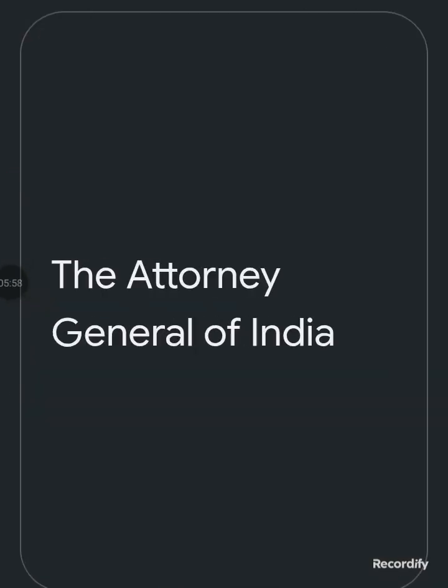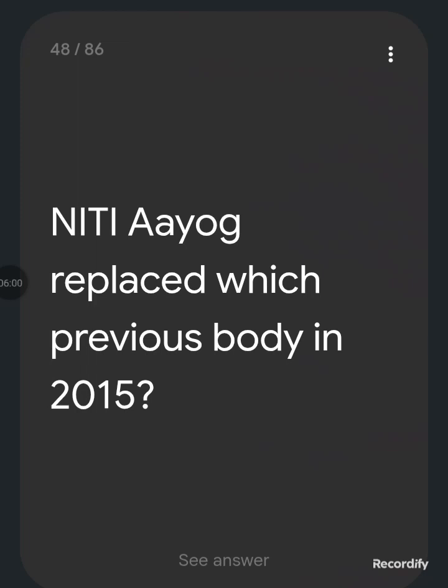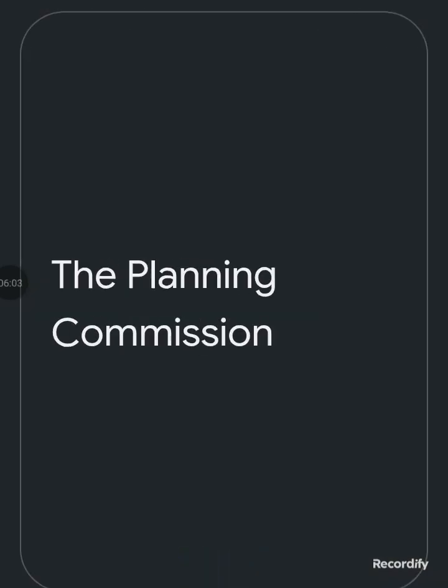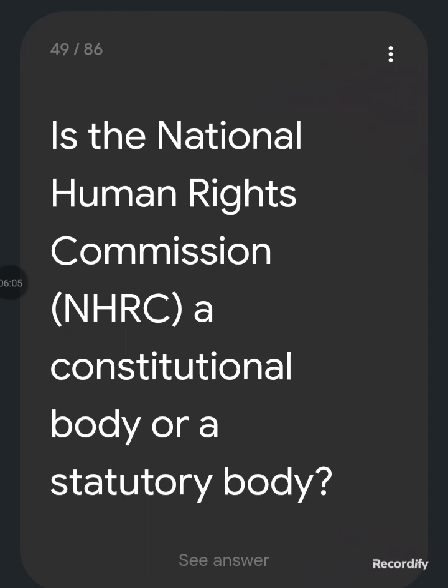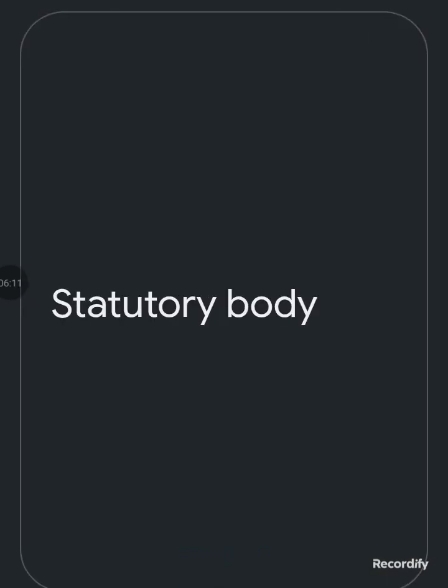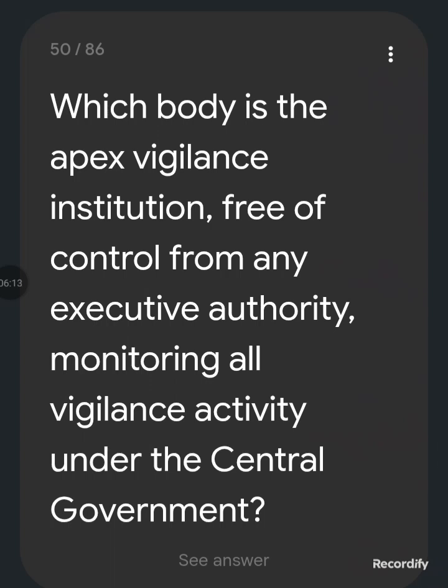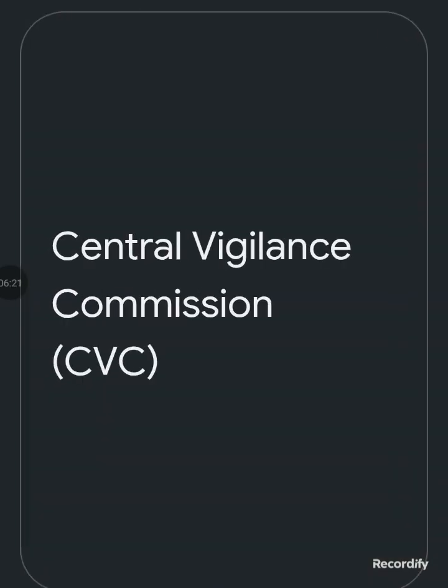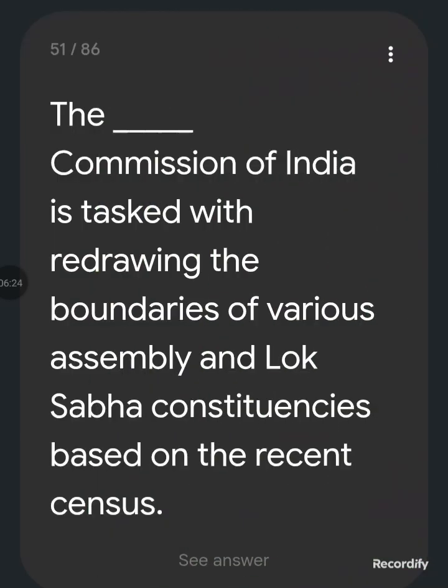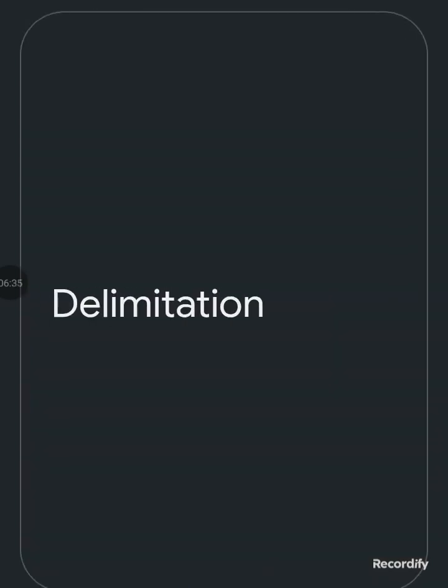The Attorney General of India. NITI Aayog replaced which previous body in 2015? The Planning Commission. Is the National Human Rights Commission a constitutional body or a statutory body? It is a statutory body. Which body is the apex vigilance institution, free of control from executive authority, monitoring vigilance activity under the central government? Central Vigilance Commission. The Delimitation Commission of India is tasked with redrawing the boundaries of various Assembly and Lok Sabha constituencies based on the recent census, delimitation.